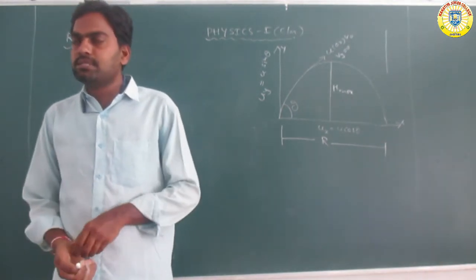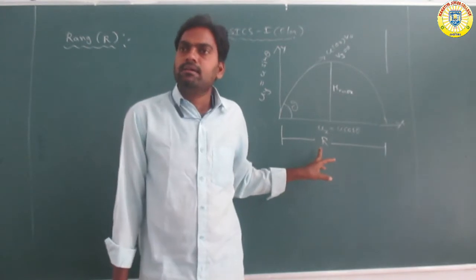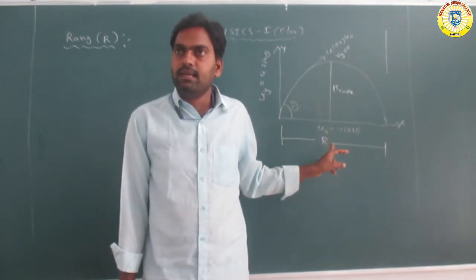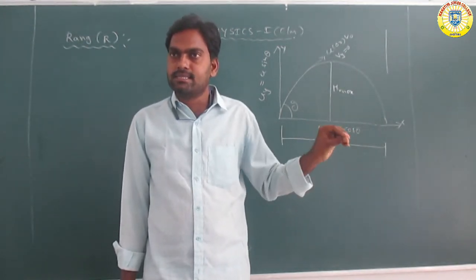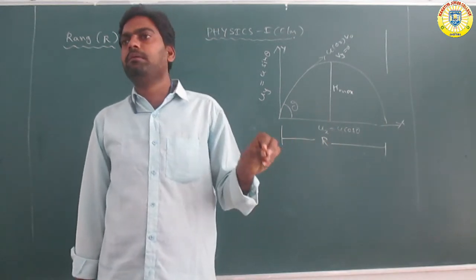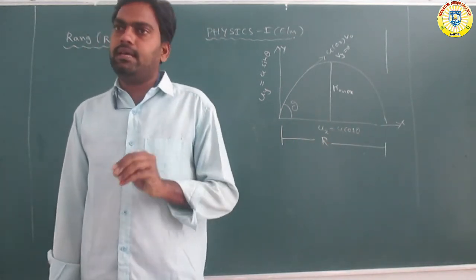So range means the maximum horizontal distance of a projectile during its motion is called the range.